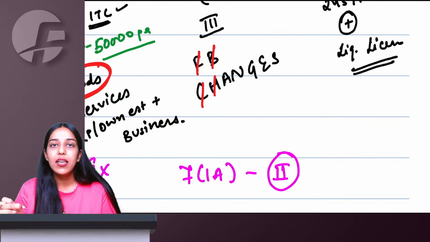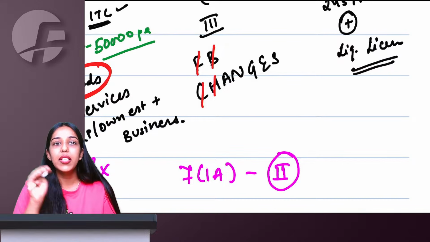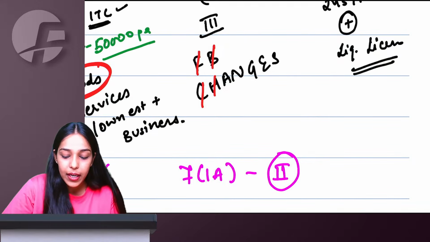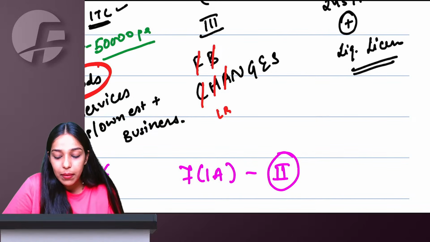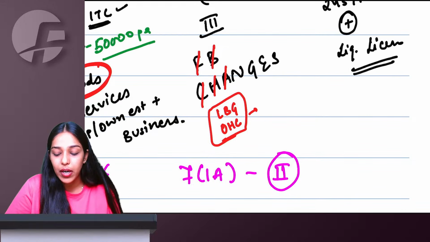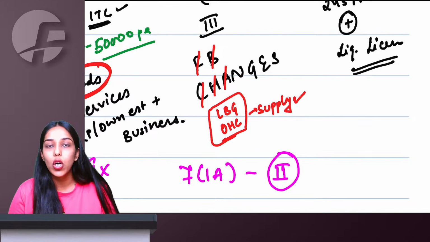H for high sea sale, when the goods have left the port of origin but they are not yet cleared in India. A for actionable claim other than specified actionable claim. So lottery, betting, gambling, online money gaming, horse racing and casino. These 6 specified actionable claims are supply. Other than these, all other actionable claims are not supply.